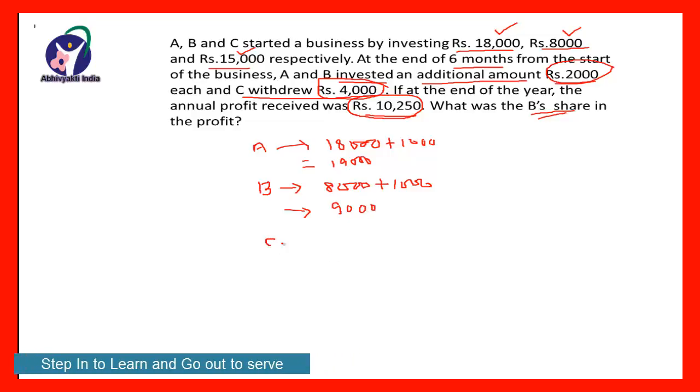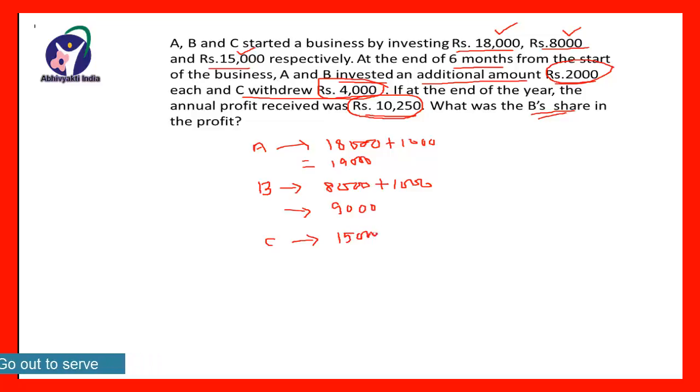Now we will see the C's investment. C invested rupees 15,000, but after 6 months he withdrew 4,000 rupees. So for 6 months he invested rupees 15,000 divided by 2.